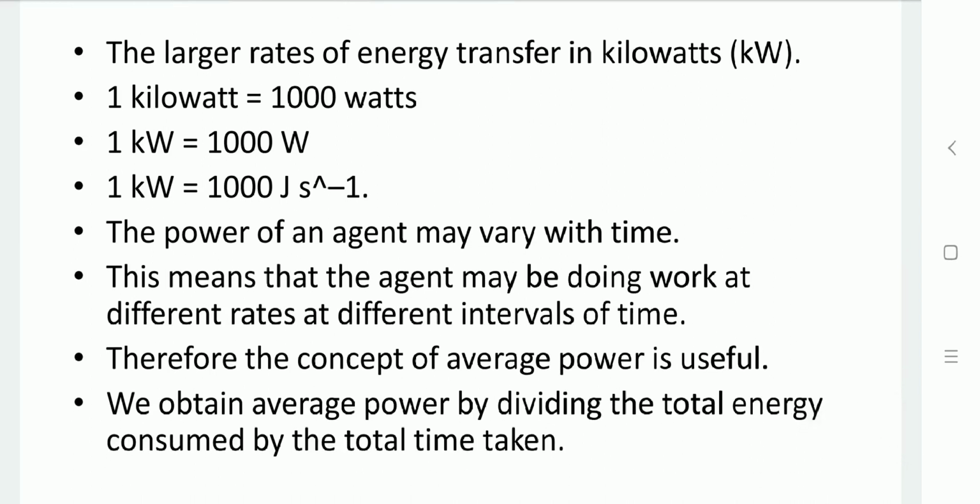It means that the object doing work has different rates at different time intervals. For that, we take the average power concept. In average power, we obtain the total energy consumed by that object in the given time.